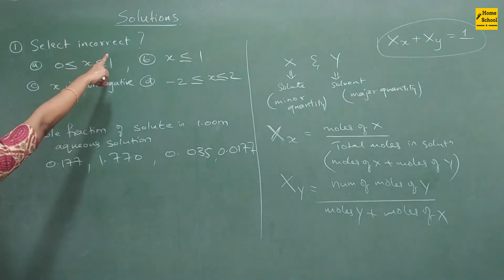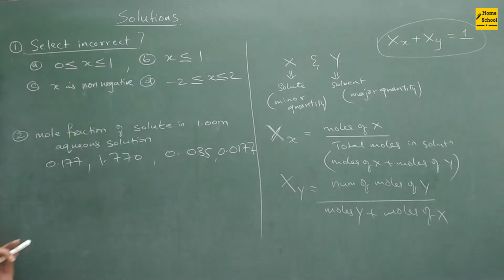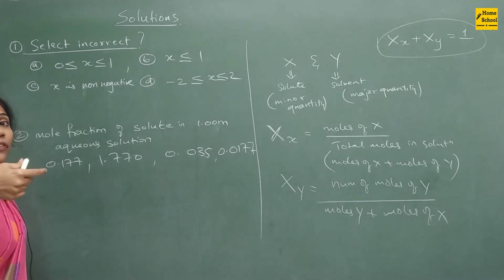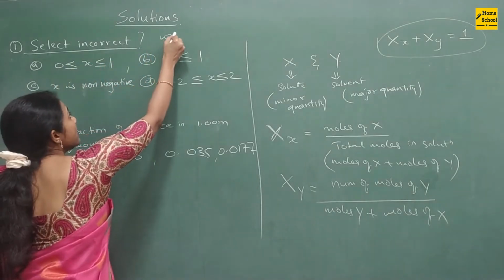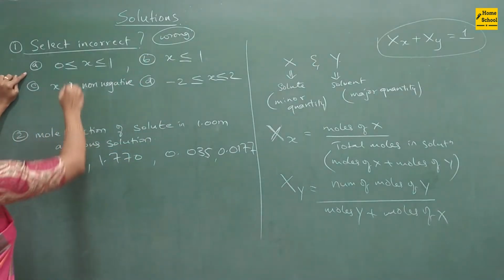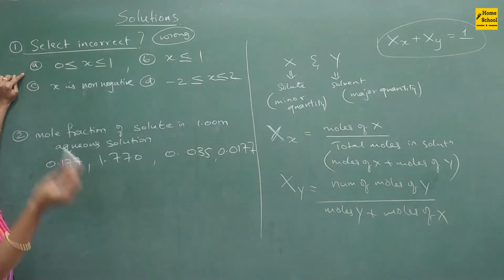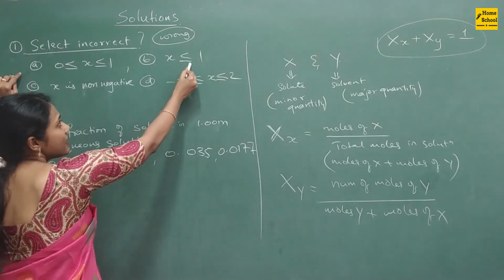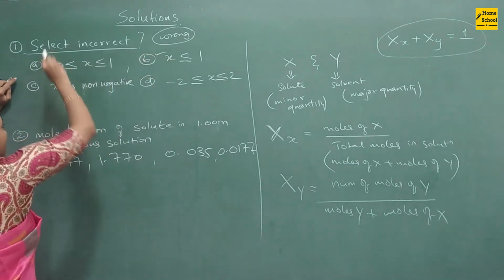Select the incorrect statement. You know, in chemistry this is where you have to be very careful, both in chemistry and biology. Select the incorrect one, select the correct one. So you have to carefully think what they are asking. Okay, so here they are asking which is wrong. Wrong statement is your option. Okay, look at the first option, right? X can be greater than 0, lesser than 1. Yes, that is possible. And here, X can be lesser than or equal to 1. That is also correct. This is a correct statement.